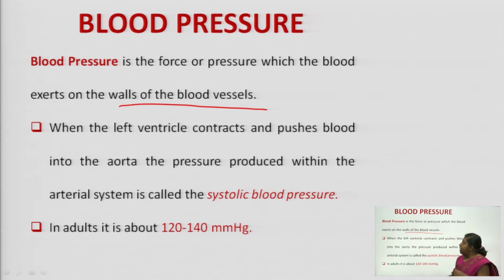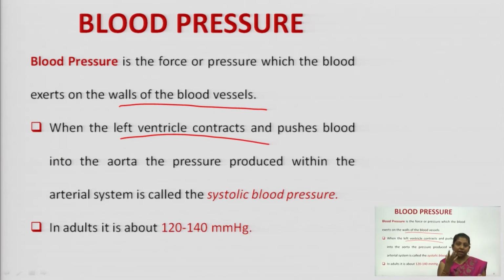Fine. So, whenever your left ventricle contracts and it pushes the blood into the aorta, whenever there is contraction of your left ventricle and it is pushing all the blood present in the left ventricle into the aorta, it is termed as systolic blood pressure.